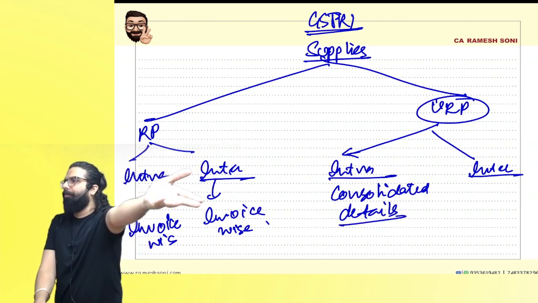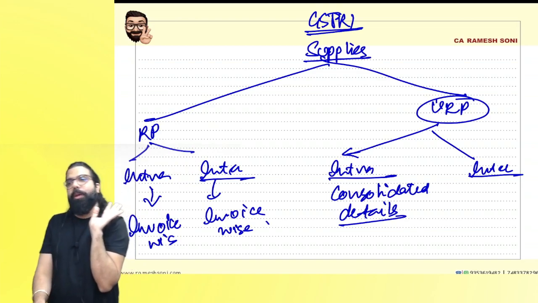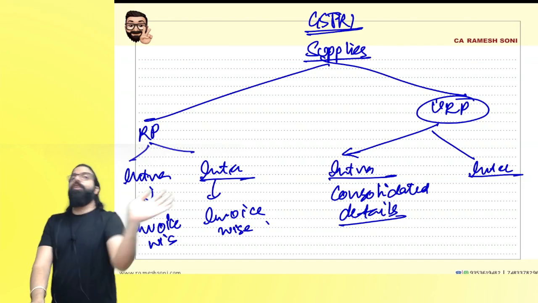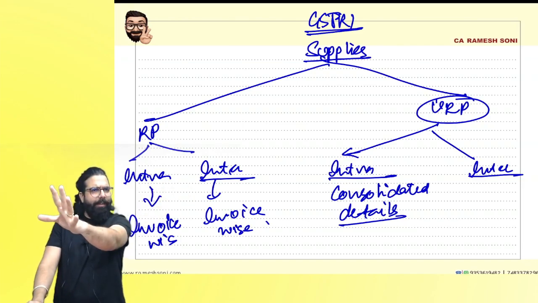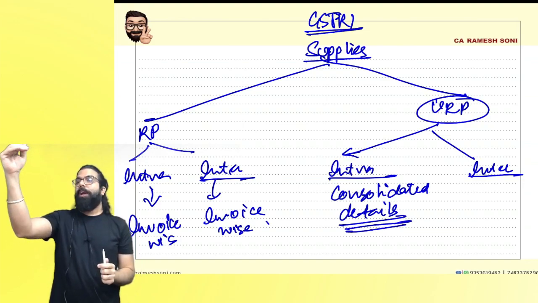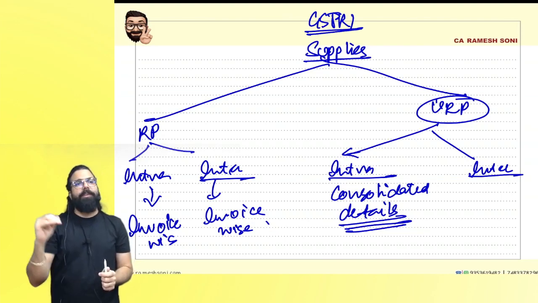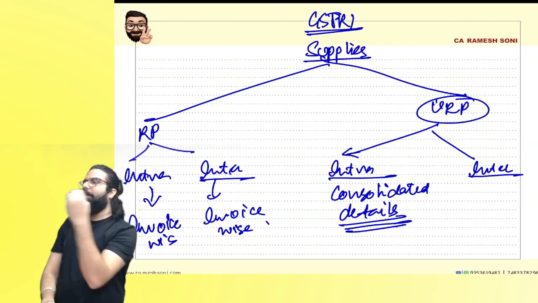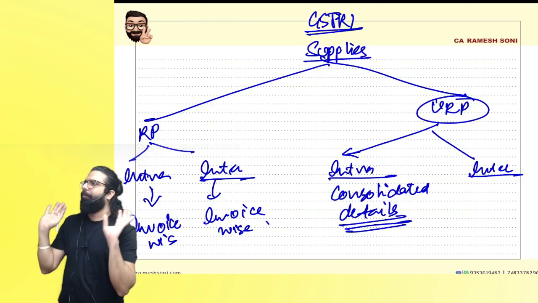Because they don't want credit. But a registered person will take credit. So for every registered person, invoice-wise detail you have to give so that everyone can take the credit. You all are unregistered, will you ever take the credit? So all the sales which I have done to you guys, I will give consolidated detail rate-wise. This is the consolidated sale at 18%, this is the sale at 12%, 5%, all the consolidated details I'll just put. Can I go ahead, everyone? The government is not interested in unregistered persons, not required.